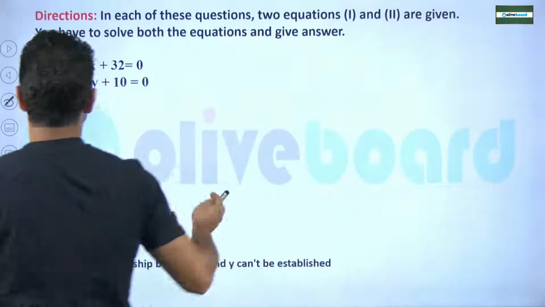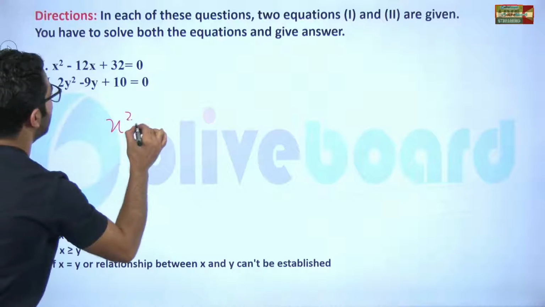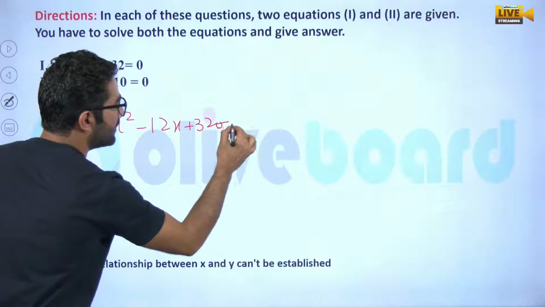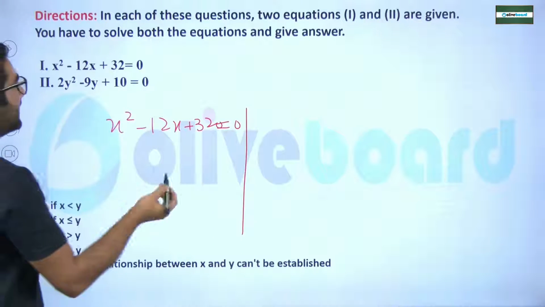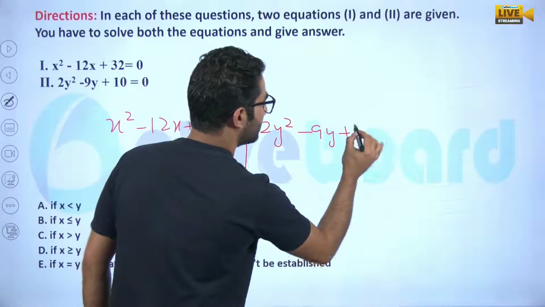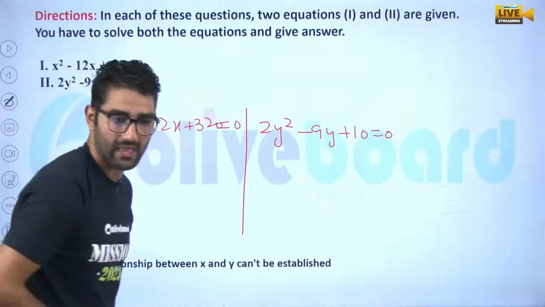Have a look, my dear sir. Two equations are there. One equation is x square minus 12x plus 32, equated to 0. The other equation is 2y square minus 9y plus 10, also equated to 0. Have a look, my dear.